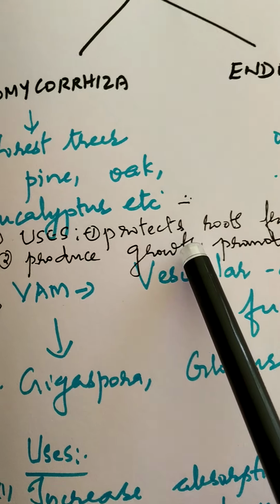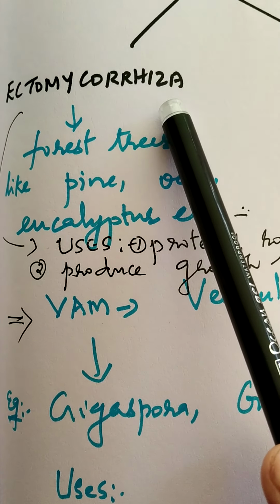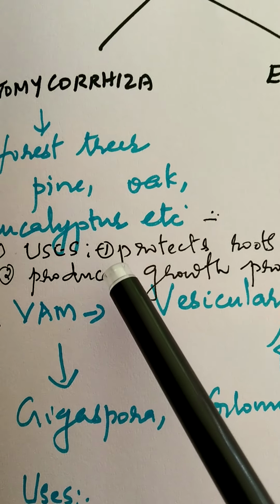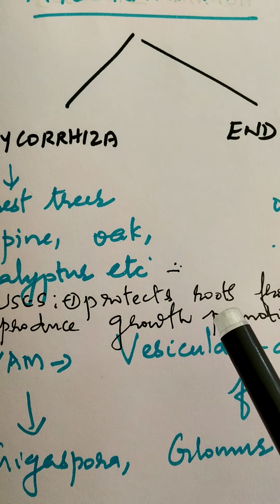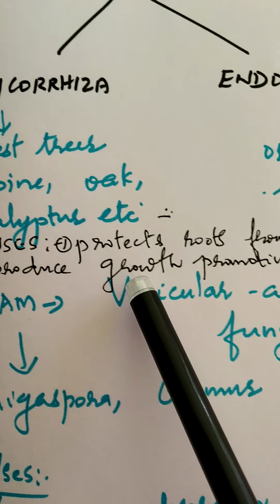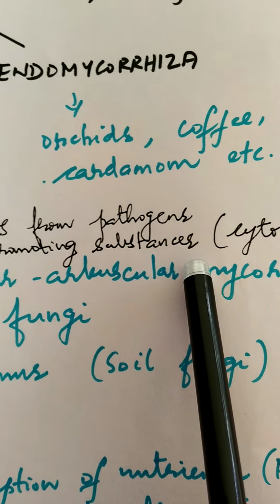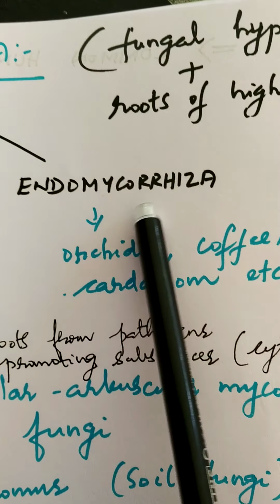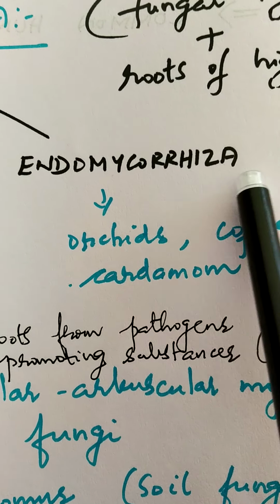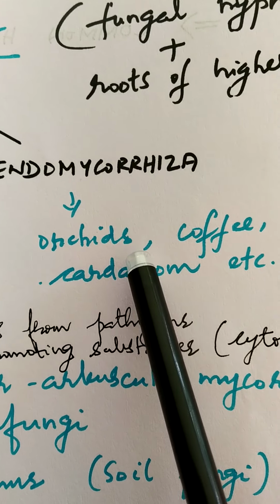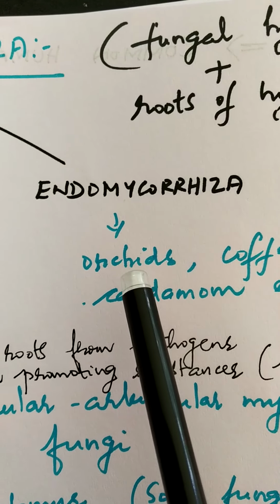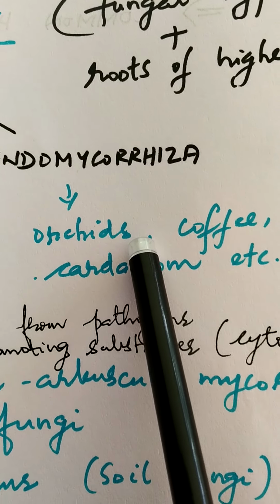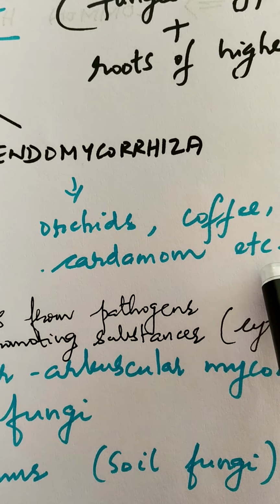So these are the two advantages of ectomycorrhiza to the plant. One is protecting the roots from the root infecting pathogens. Second point is producing growth promoting substances like cytokinins. Now moving on to endomycorrhizae. Endomycorrhiza are normally seen in association with the roots of orchids, coffee, cardamom, etc.